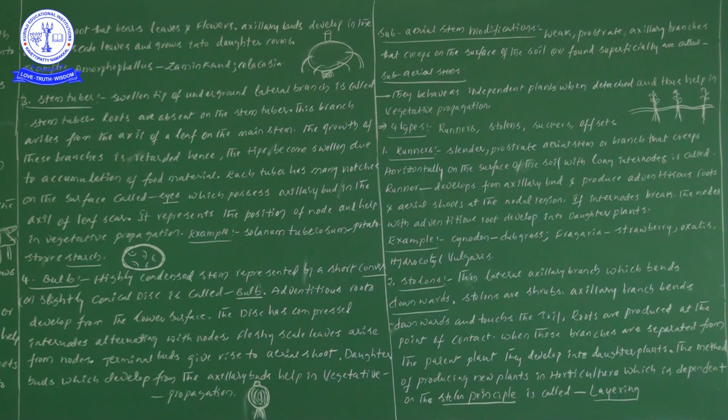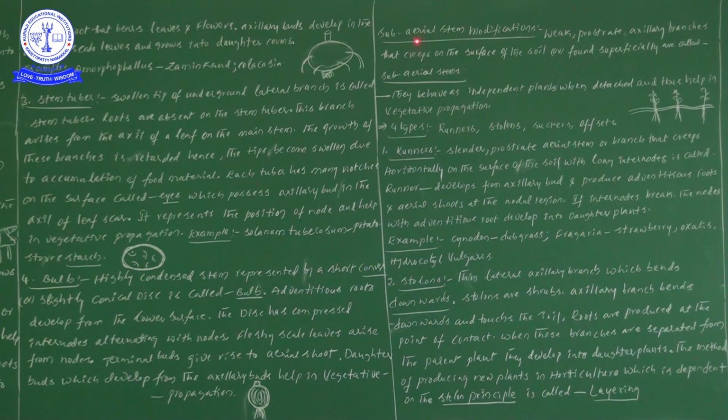Layering. One more time. The parent plant develops into daughter plants. The method of producing new plants in horticulture is dependent on the Stolon principle. So how you produce new plants in horticulture, everything is dependent on the Stolon principle. The method we use for producing new plants, we call layering. So in layering also, the Stolon principle technique is used.